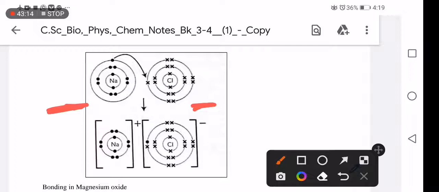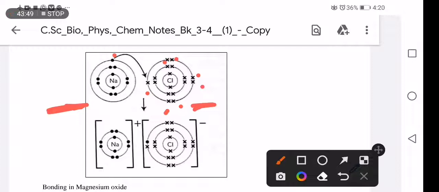We want to see which outermost shell has more electrons. For chlorine, we count 1 2 3 4 5, 1 2 3 4 5 6 7. Chlorine has 7 electrons in the outermost shell. Okay, let's go to the metal, sodium, which has 1.